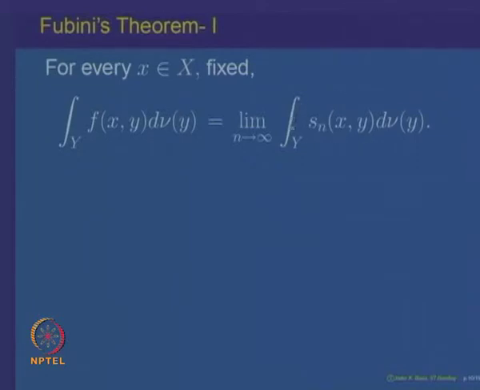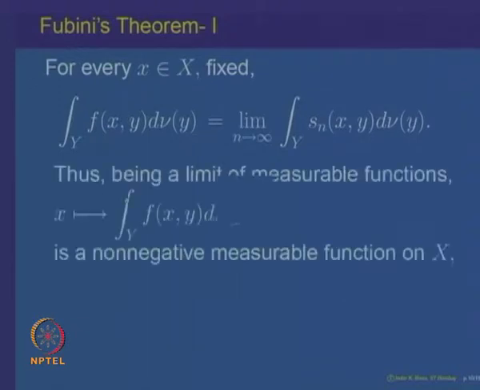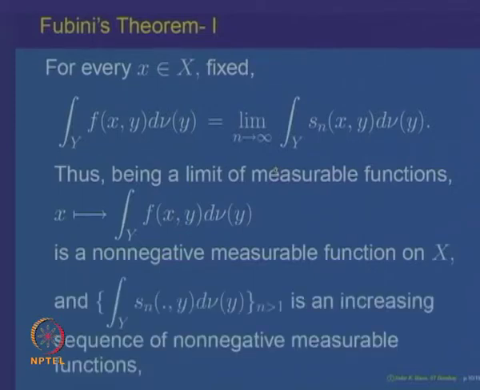So, this is a sequence of measurable functions converging to a function. That means this integral must be a measurable function. Again, limits of measurable functions are measurable. So, that gives you that x going to the integral over y of f x y d y, the iterated integral of f with respect to y, is a measurable function with respect to x, and it is non-negative. Once again, this is a non-negative function and is a limit of these measurable functions. So, another application of the monotone convergence theorem gives that the integral of the iterated integral of S n